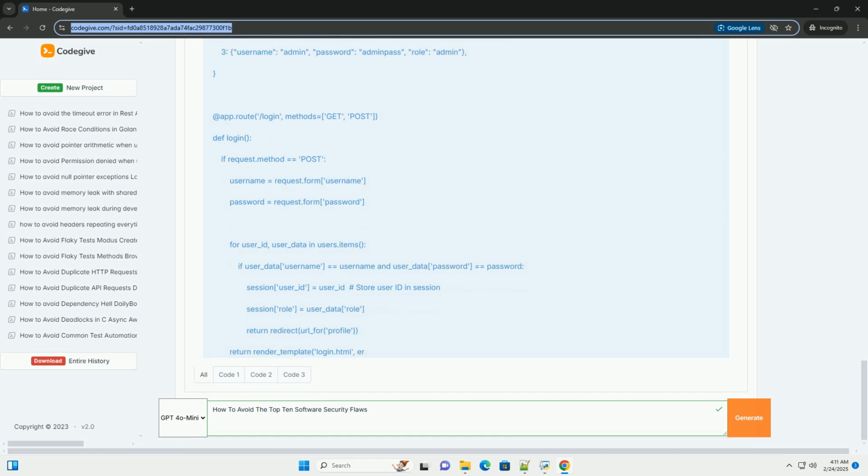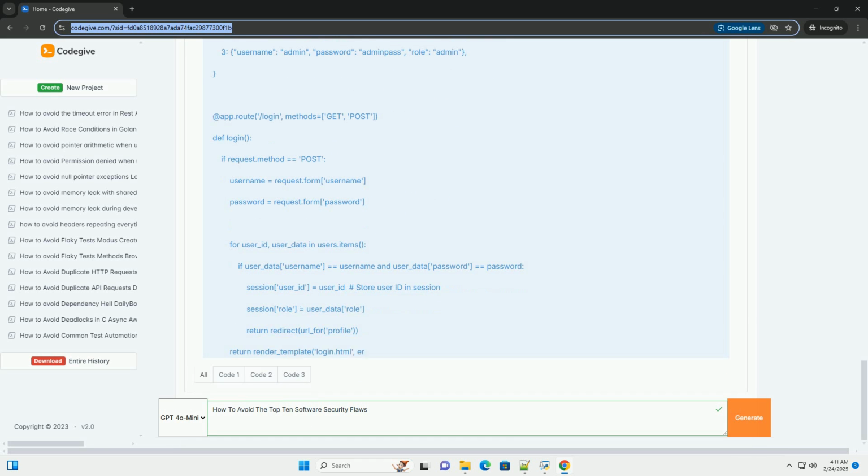Example scenarios. Allowing users to create weak passwords, example password 123. Not implementing multi-factor authentication, MFA, for sensitive accounts. Using predictable session IDs, which can be easily guessed by attackers. Not properly invalidating sessions after logout. Allowing session fixation attacks.